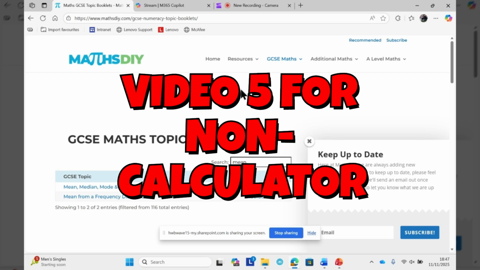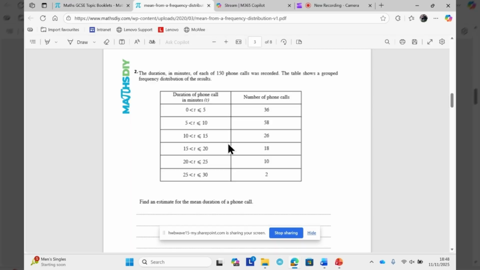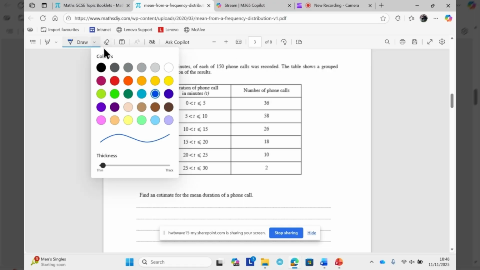Hi guys, I just wanted to pick up on a couple of extra things, particularly cosine, sine rule, area of a triangle, arc sectors, that kind of stuff, okay? But I want to start with this, if you don't mind, which is estimated mean, right? Estimated mean, again, it's not something that we've done for a little while.